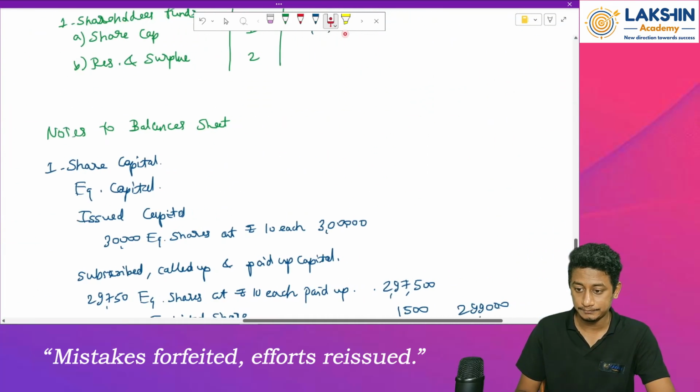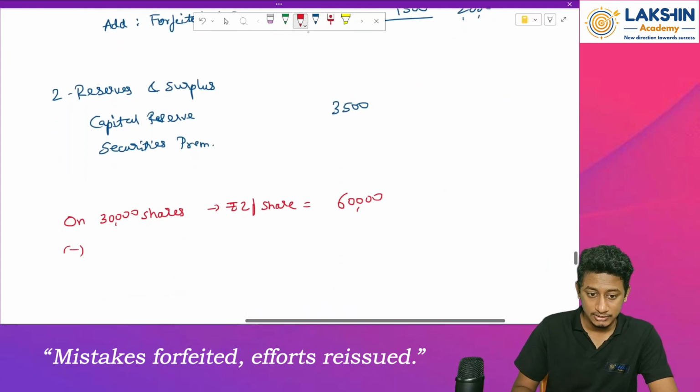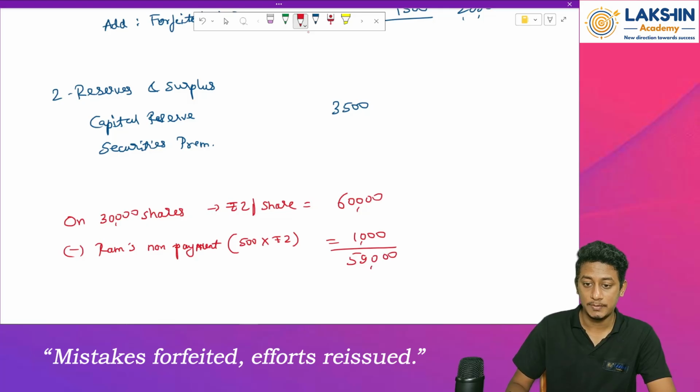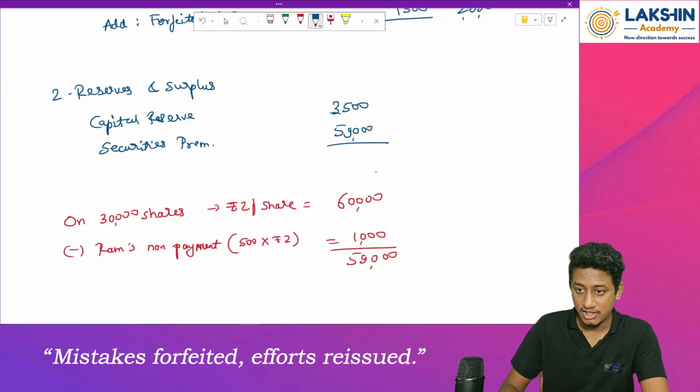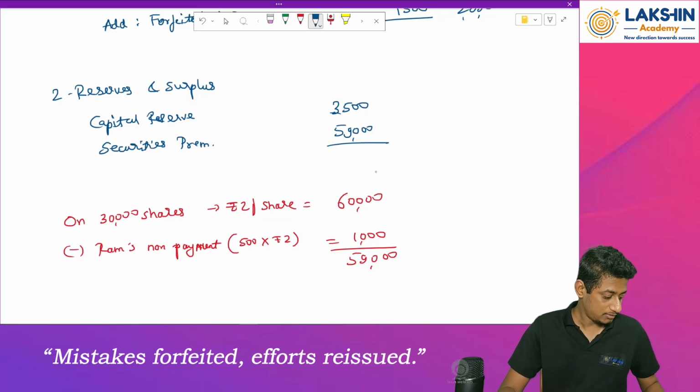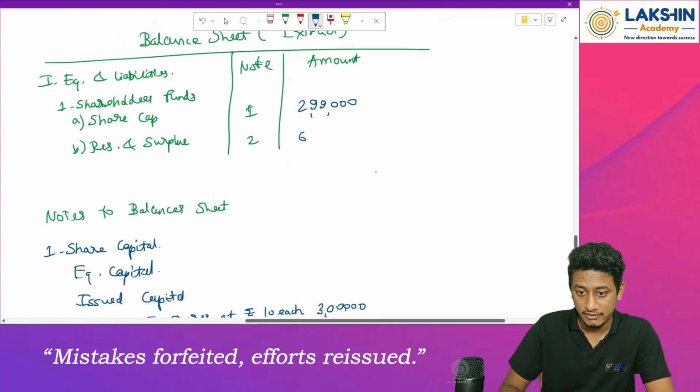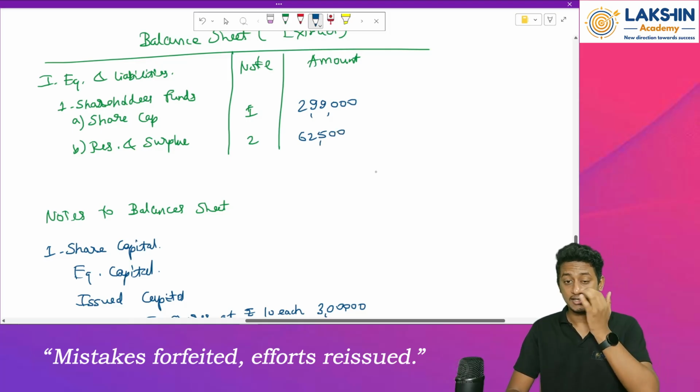So less Ram's non-payment. That will be 500 shares into rupees 2, that will be rupees 1,000. So 59,000 rupees is the premium. So total amount transferred to balance sheet will be how much? Minus 1,000 plus 3,500, 62,500. So 62,500 will be transferred to what? To my balance sheet. Clear?